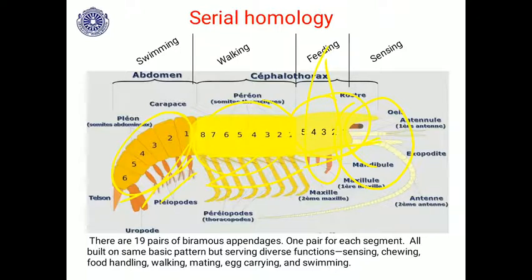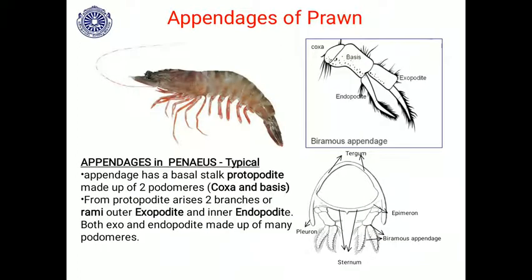So even though they have the same anatomical plan, they are doing different functions, and they were modified to do those functions. This is what is called serial homology, existing in the appendages of crustaceans and the appendages of the prawn. Let us concentrate now on the structure and functions of these appendages in detail.